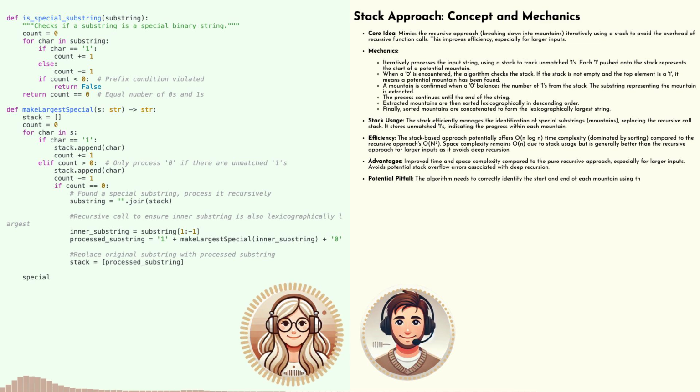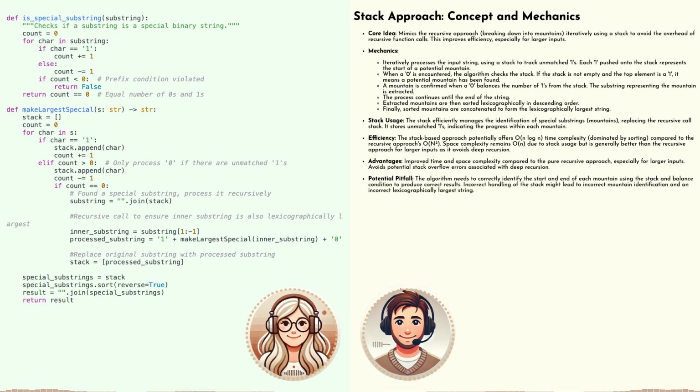That's a great way to put it. Imagine the stack as a holding area for the ones we encounter in the string. As we go through the string, we push these ones onto the stack. So the stack helps us keep track of those upward climbs in our mountain range. Precisely. And when we encounter a 0, it signifies a downward slope. Now we need to check if this 0 balances out a 1 that's already on the stack.